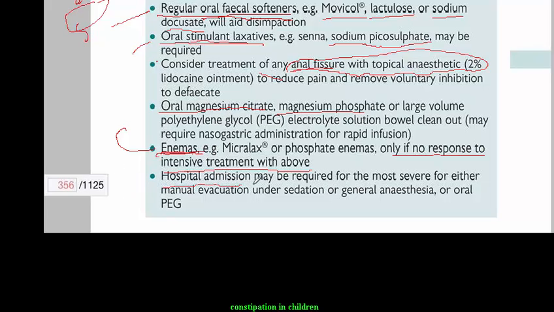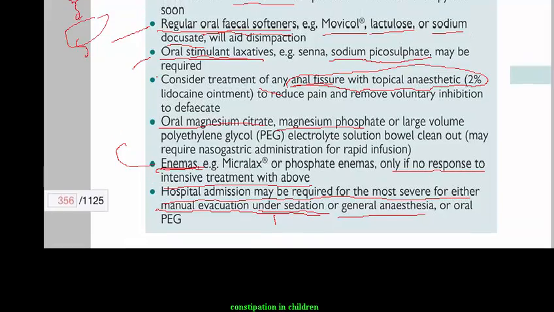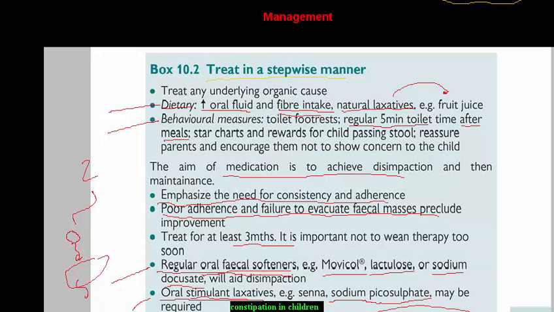Hospital admission may be required for the most severe cases. So what can be done in hospital admission? Manual evacuation under sedation may be done, or general anesthesia may be required, not just local sedation. These are the measures of treatment.